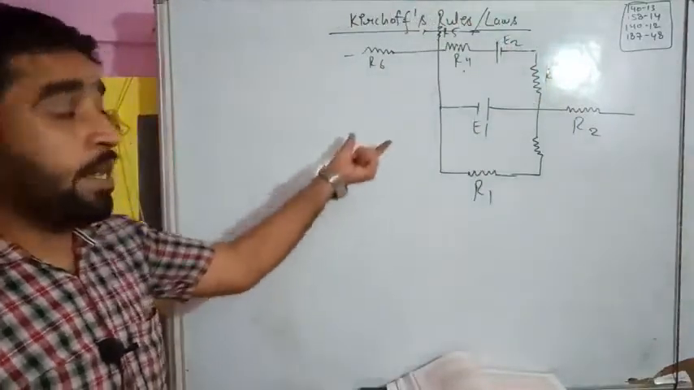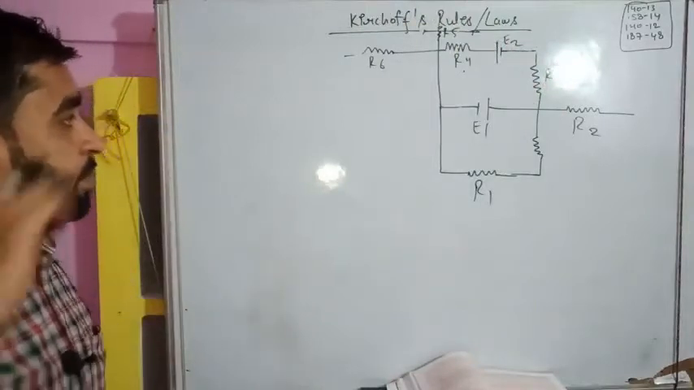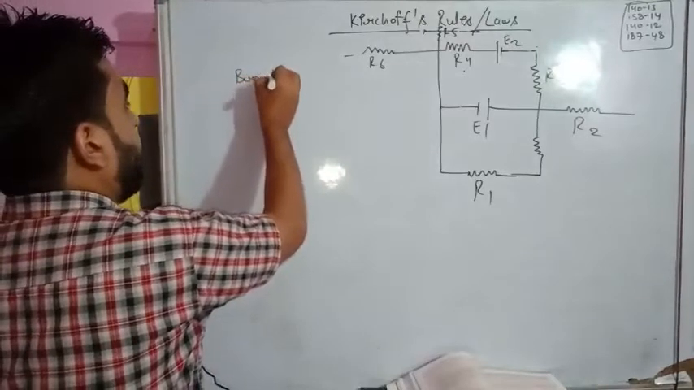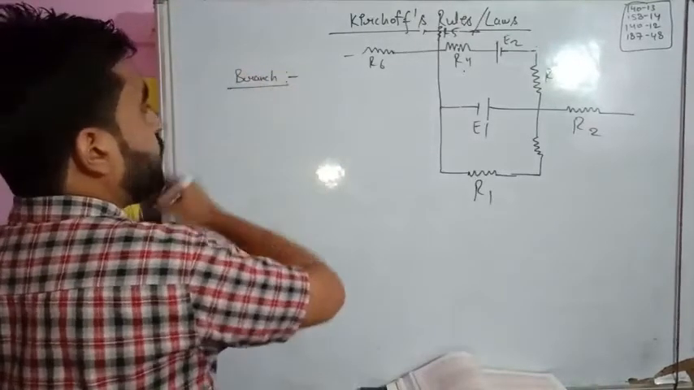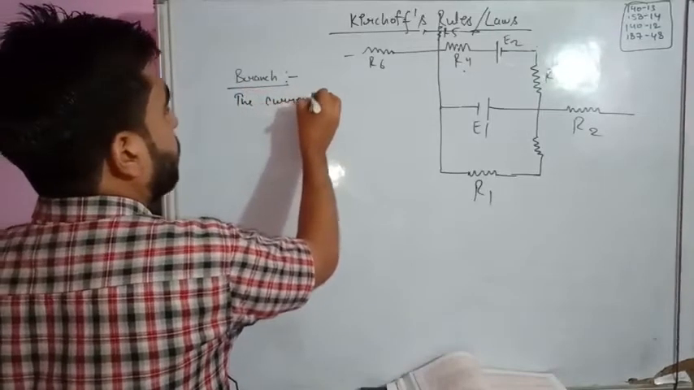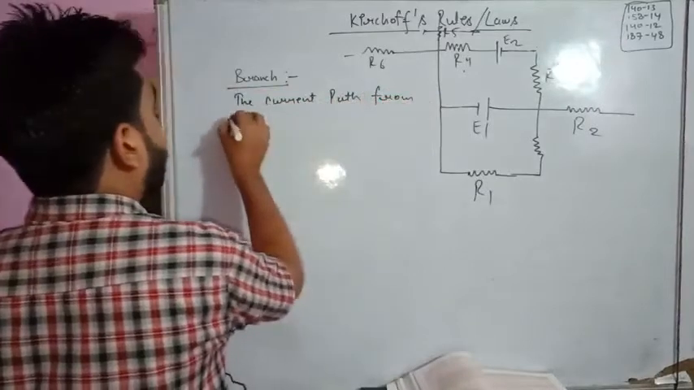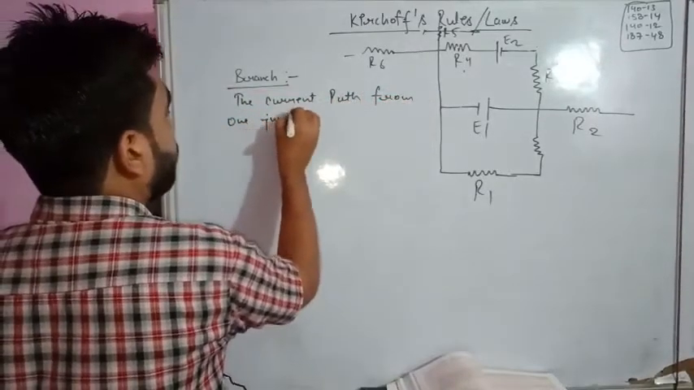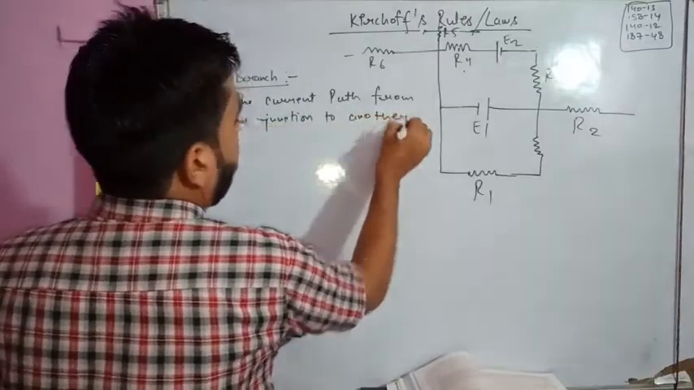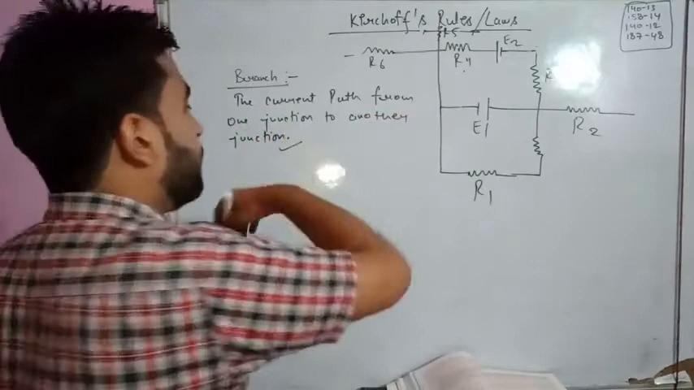Now students, there are terms related to this network, and we are going to discuss them. The very first thing we are going to discuss is a branch. What is a branch? The path of current from one junction to another junction is known as a branch.